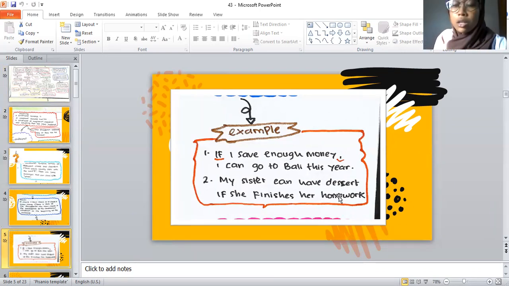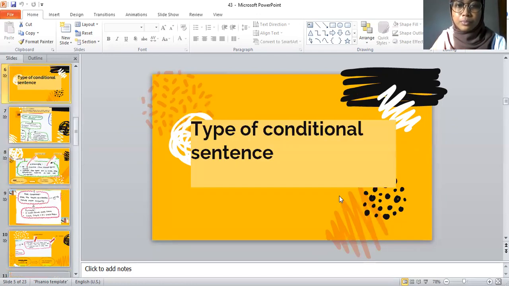Okay. After understanding what a conditional sentence is, you must also understand the types of conditional sentence. Oh, wow, miss, the conditional sentence has types? Yes, of course, so that you can use it properly according to the existing situation and condition. Okay. The types of conditional sentence are five, and let's know.